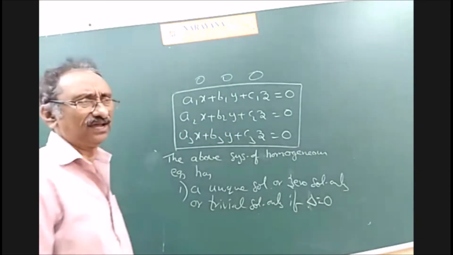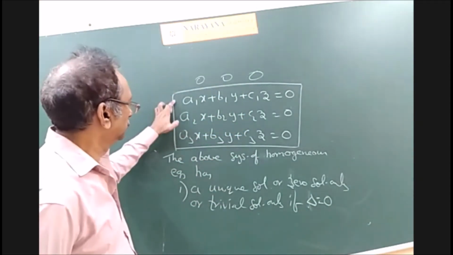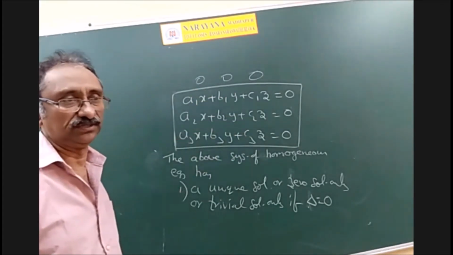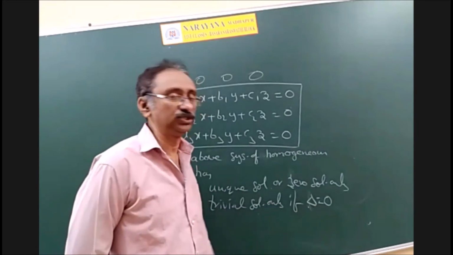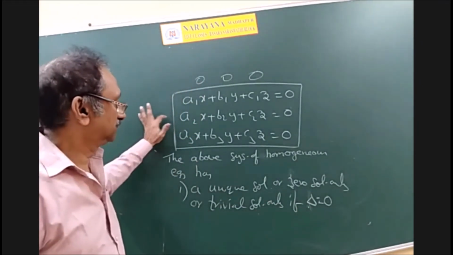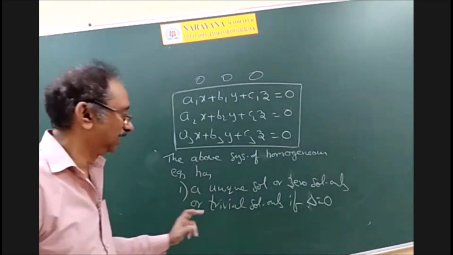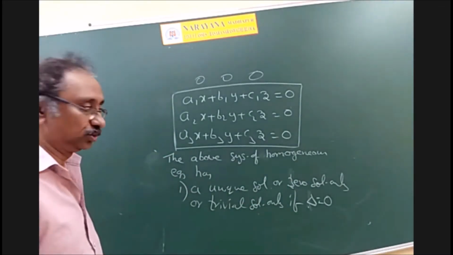What is that delta? That is already familiar to you: a1, a2, a3, b1, b2, b3, c1, c2, c3. If delta is not equal to 0, we can say that this system has a unique solution, the 0 solution only, or the trivial solution only.